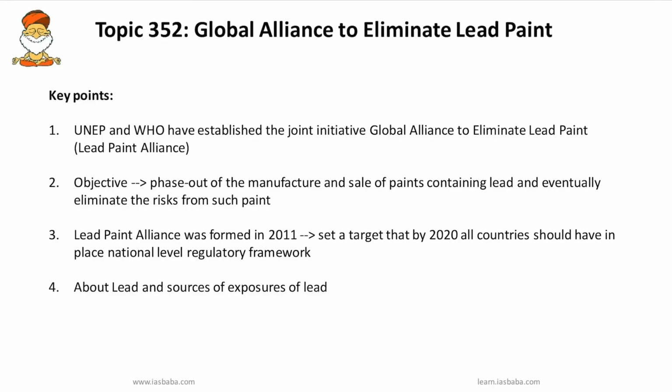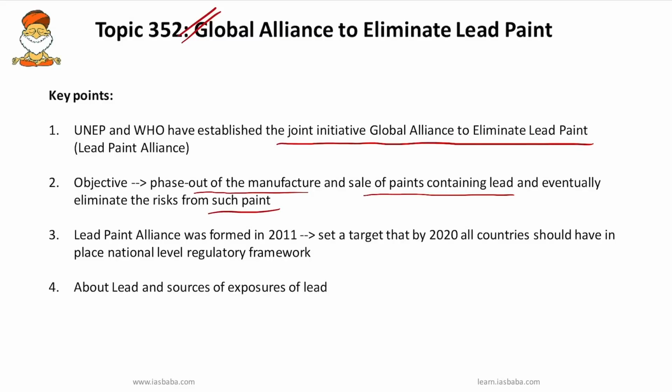Okay. So the next important topic is the Global Alliance to Eliminate Lead Paint. UNEP and the World Health Organization have established this joint initiative. This lead paint alliance aims to prevent children's exposure to lead from paints and also to minimize occupational exposures to lead paints. So the broad objective of this alliance is to phase out the manufacture and sale of paints containing lead and eventually eliminate the risk from such paints.